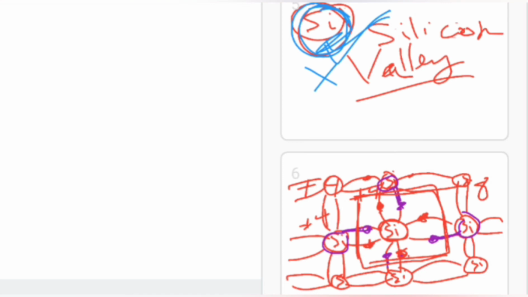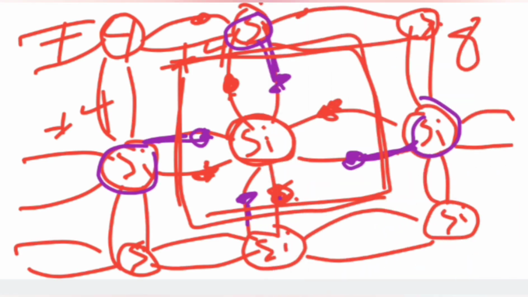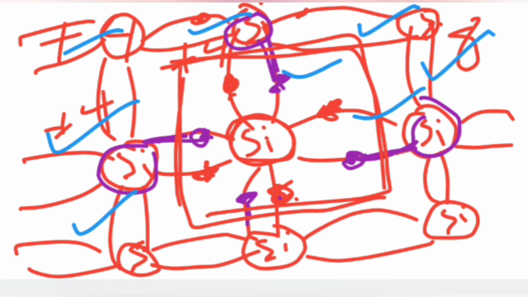Now let's go back to the pure form. Here is the pure form, and in the middle we have silicon; all are silicon atoms.